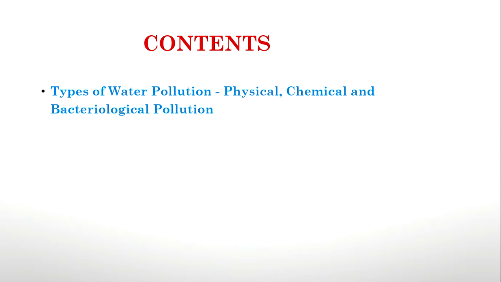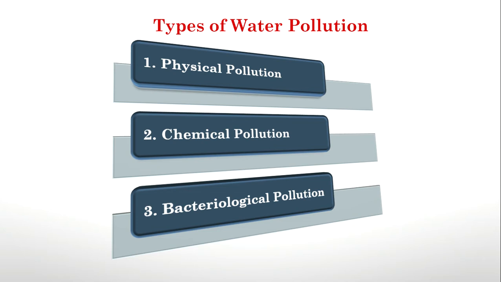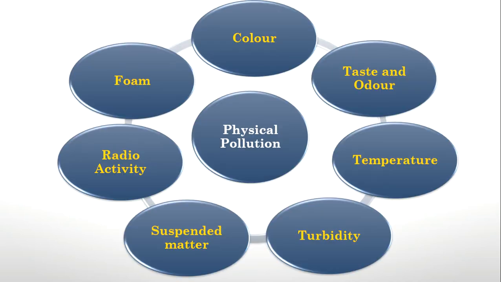In this lecture, we will just see an overall picture: the sources by which this pollution occurs, and how we can identify that pollution. So first, there are mainly three types of water pollution: physical pollution, chemical pollution, and bacteriological pollution. First we'll move on to physical pollution.